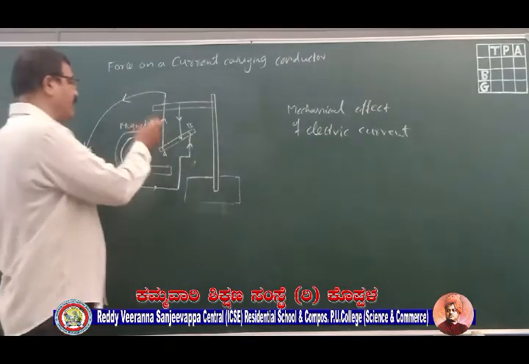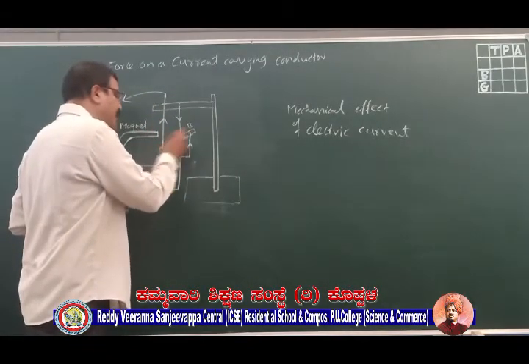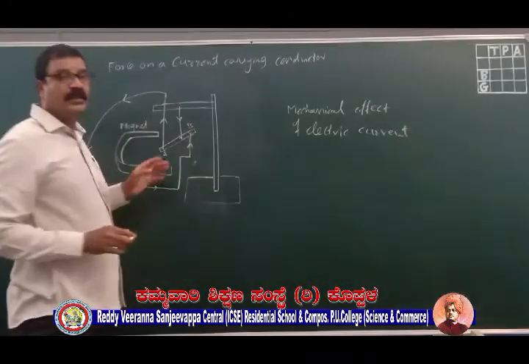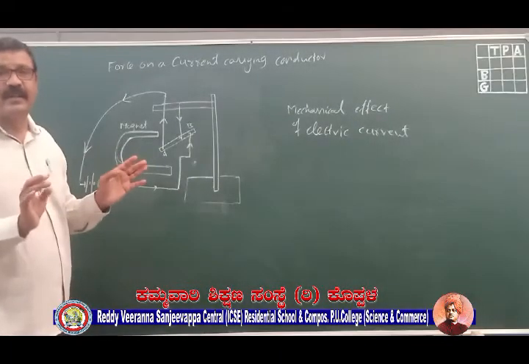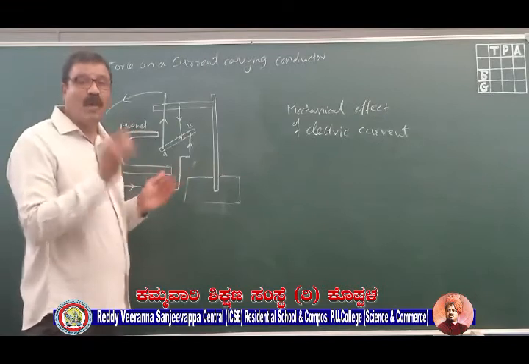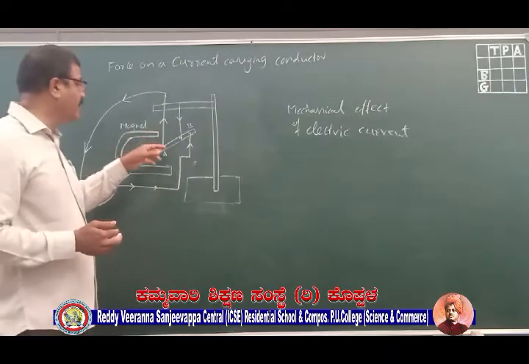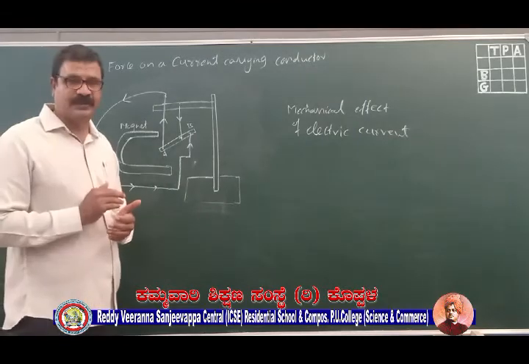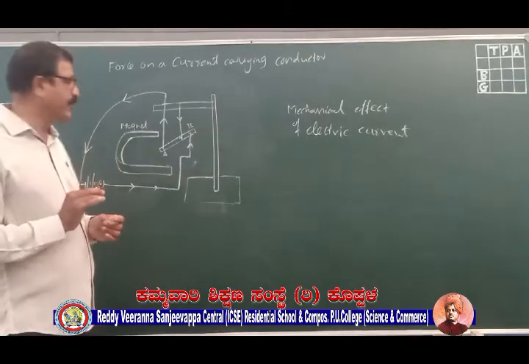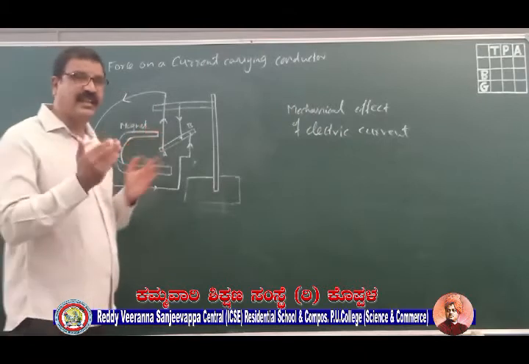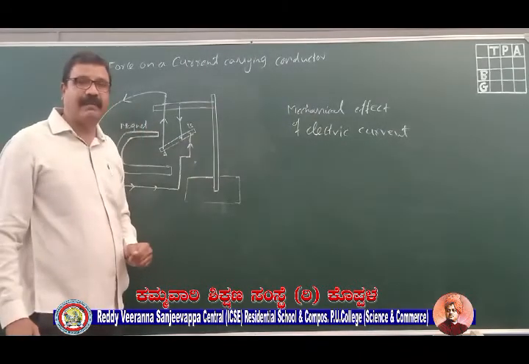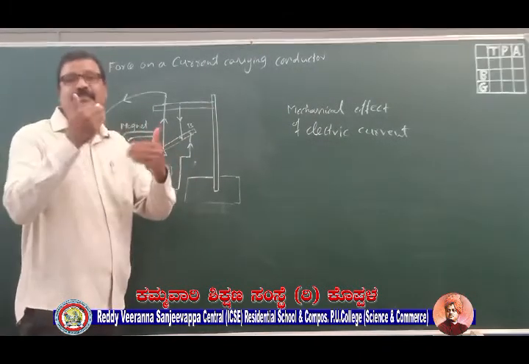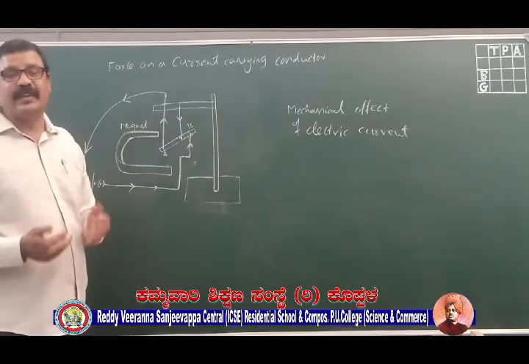When I do this, we can observe that there is movement. See, this conductor will move on its own; nobody has touched it. So what does it suggest? It suggests that this current carrying conductor is experiencing some force. Coupling this mechanical effect with the magnetic effect of electric current, we can do wonders.